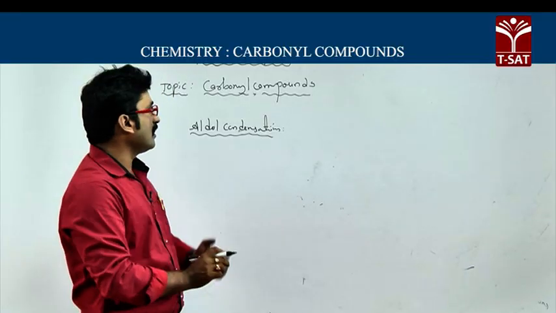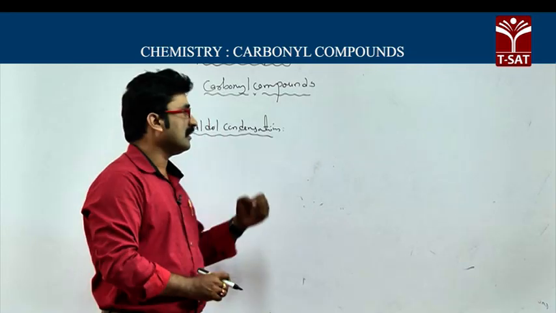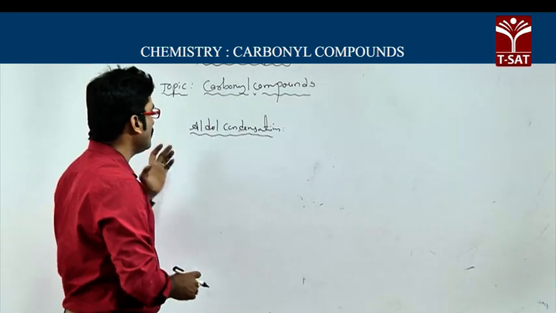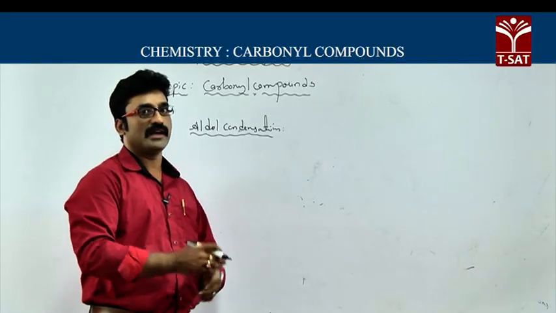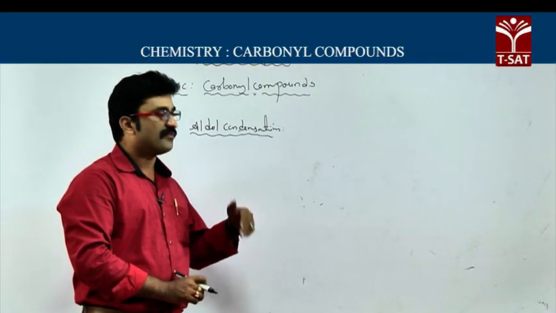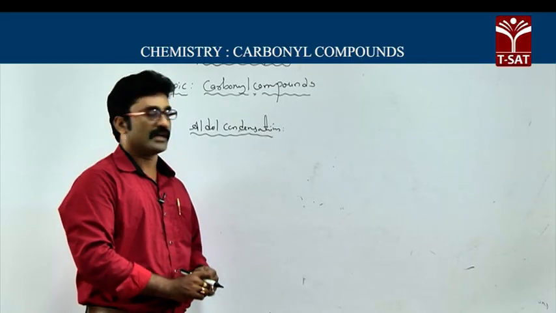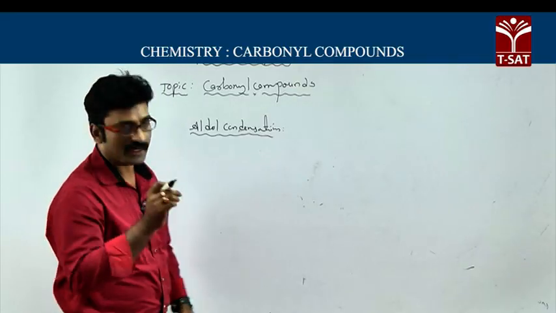So to undergo aldol condensation, the condition is that the aldehyde or ketone must contain at least one alpha hydrogen. The addition product, on further heating, produces alpha beta unsaturated aldehydes or ketones. This reaction is called aldol condensation.